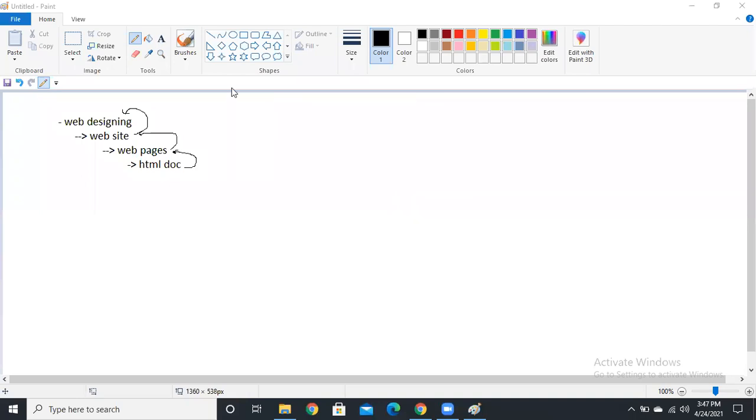So guys, simply, web designing is the process of creating a website, and a website is a collection of web pages, guys. So how do we build a page using HTML? We are going to create a web page. Simply, it's a web page, HTML document, web pages, and website, and simply it's web designing, guys.